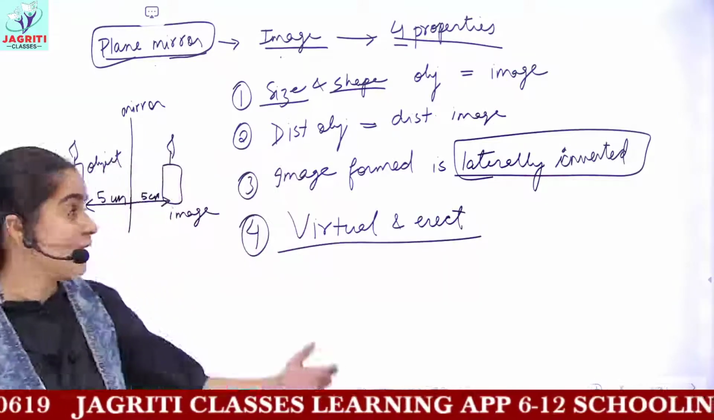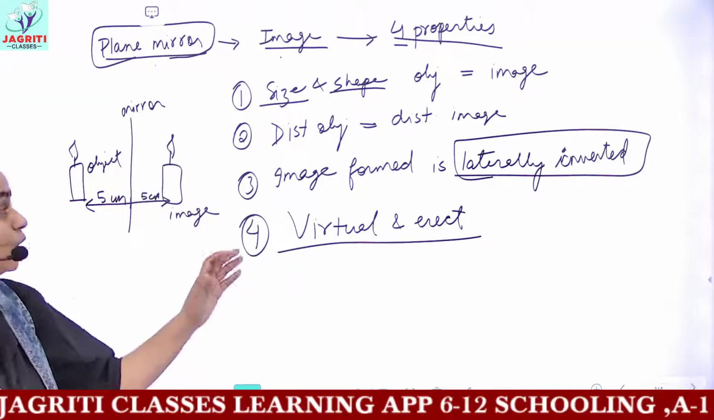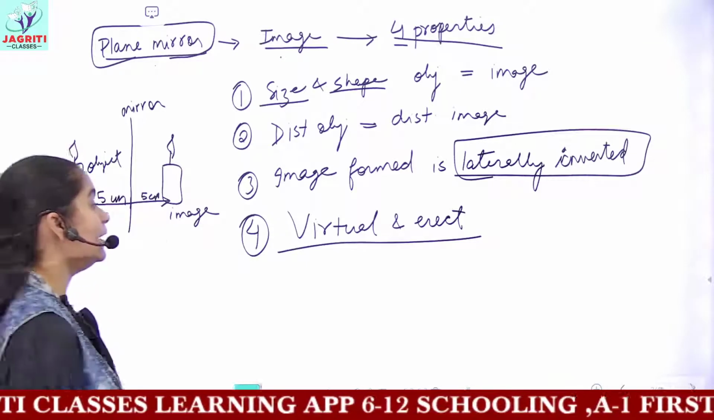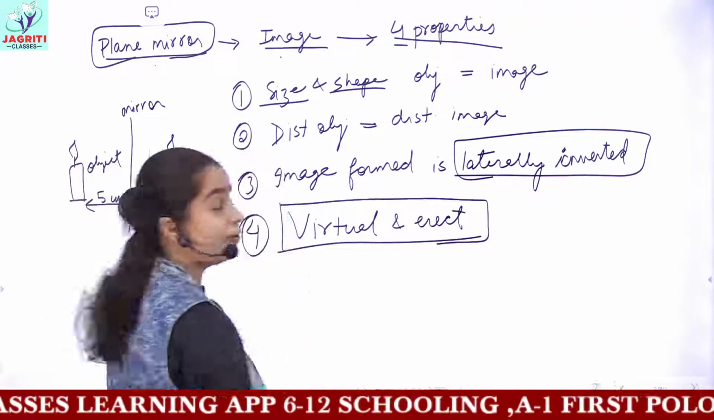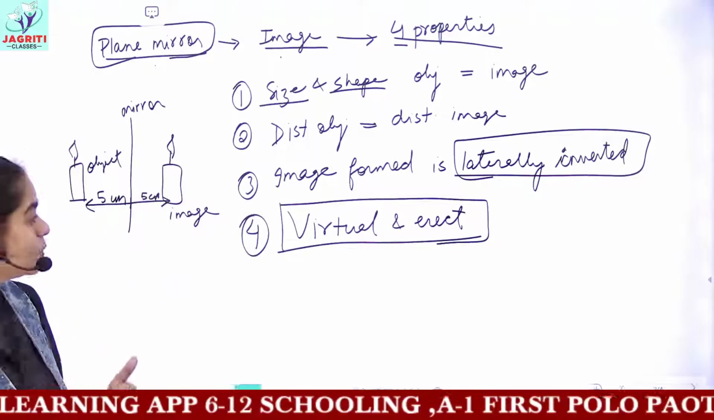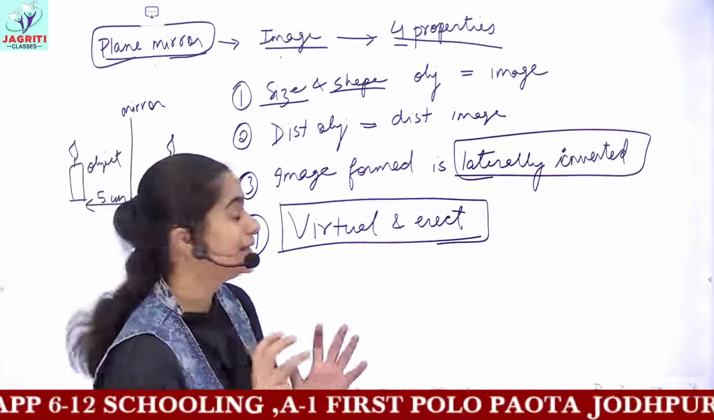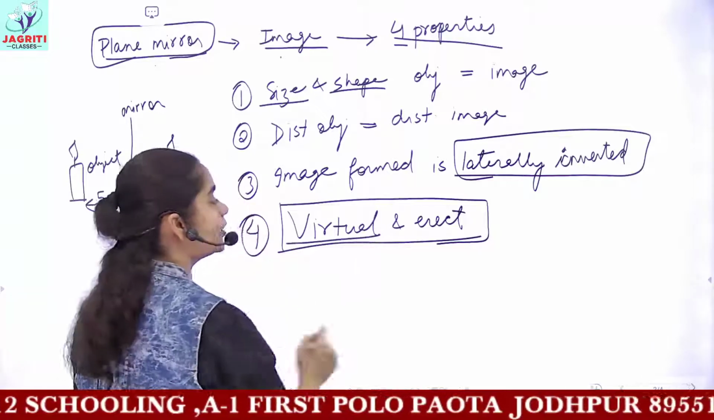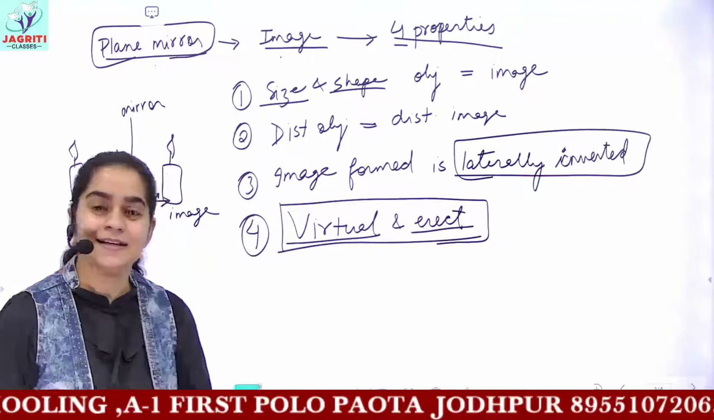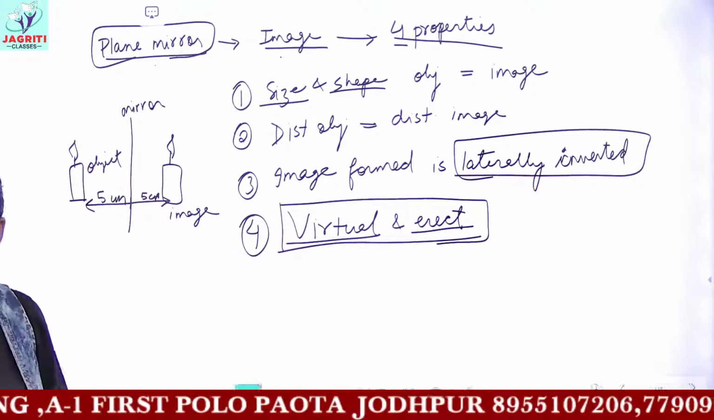Okay, so you have to learn these 4 properties of the image formed by a plane mirror. I know these 2 terms in front of you are quite new. So we'll be discussing how many types of image you can have, that is, we'll be discussing the meaning of the terms virtual and erect. Okay, so we'll be discussing this in the further sections.